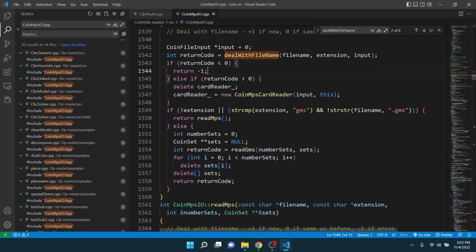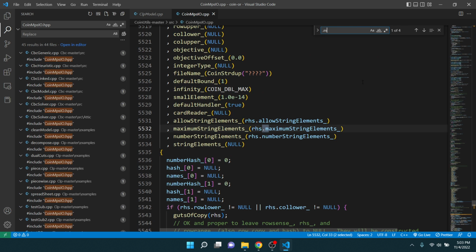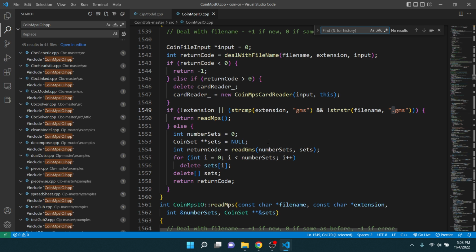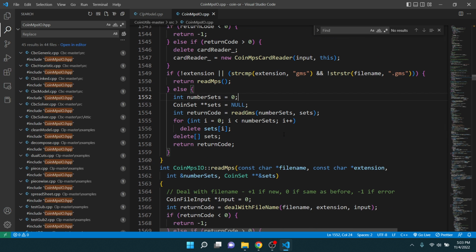Return read MPS. Oh, that's extension, so dot MPS. Oh, if extension is not that, I don't know.